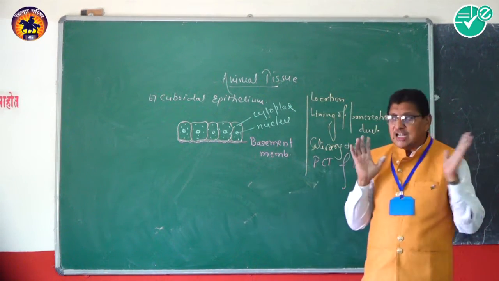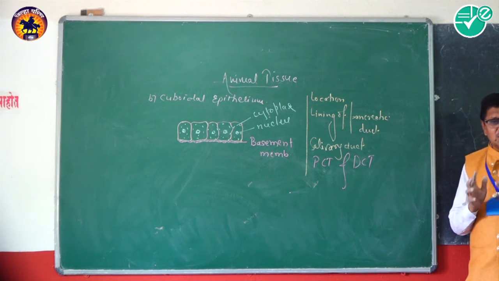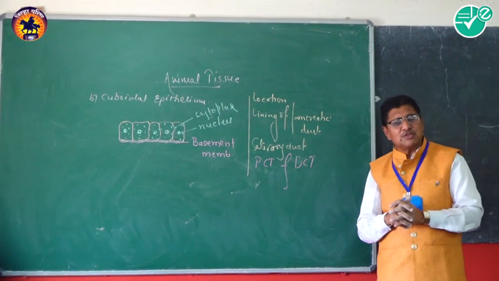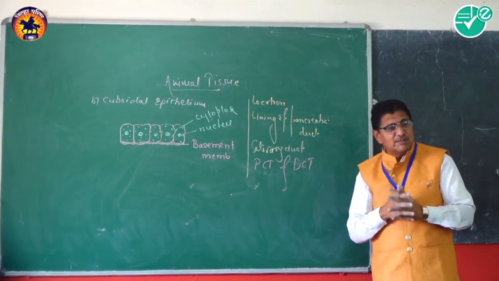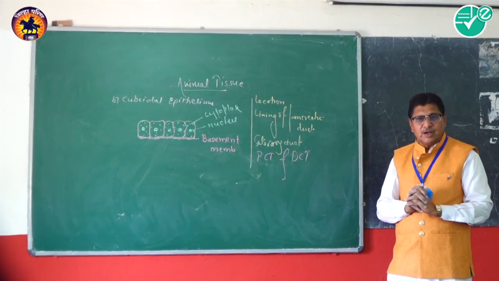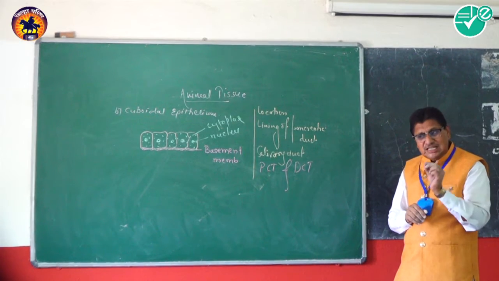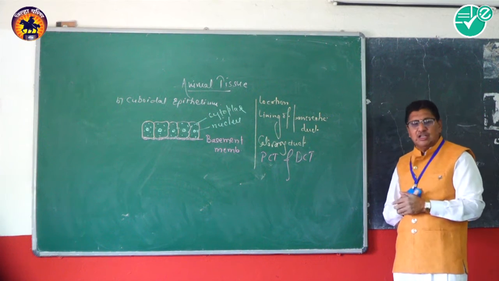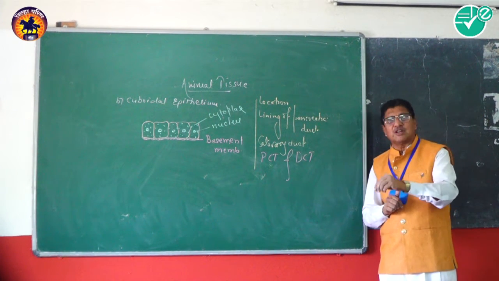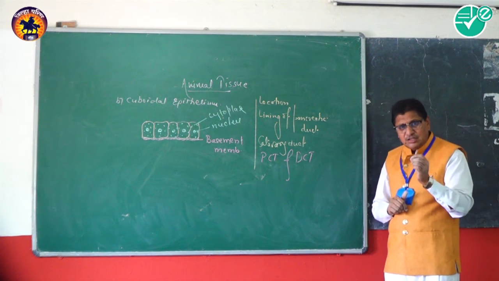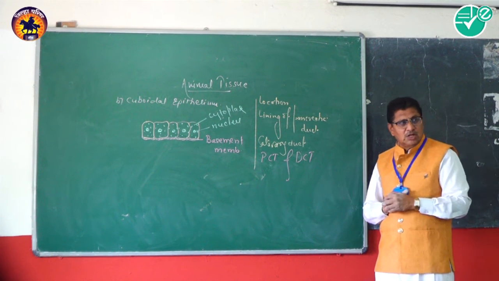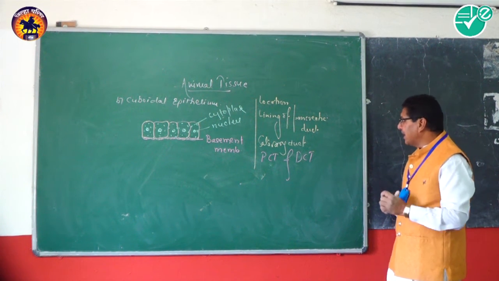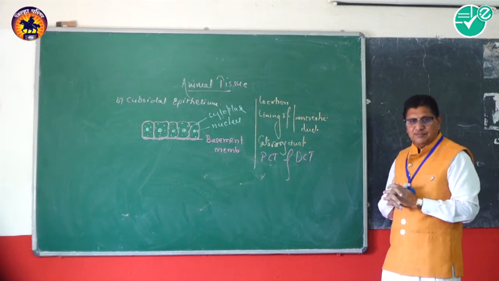Particularly the exocrine part of this gland produces secretions forming the pancreatic juice. This pancreatic juice contains a number of enzymes. These enzymes are responsible for the digestion of food material, and therefore it is required to release such secretions in the part of small intestine known as the duodenum, and for this purpose the gland bears a duct, a tube, a canal, and this canal is lined by the cuboidal epithelium.